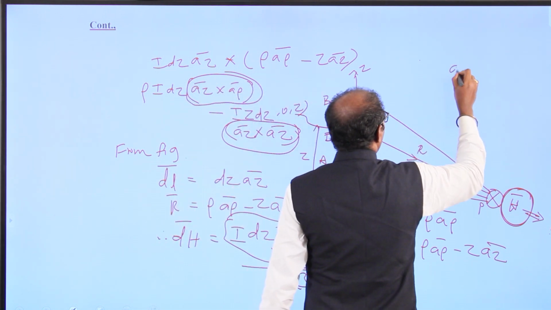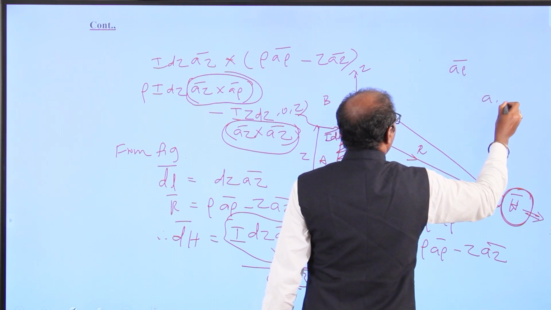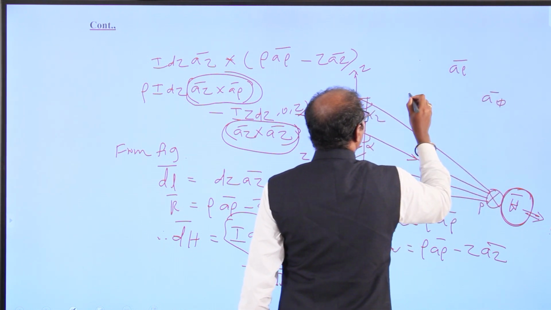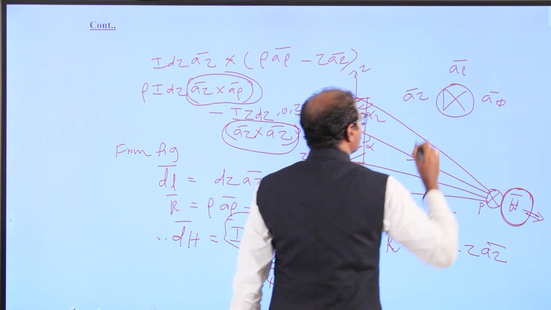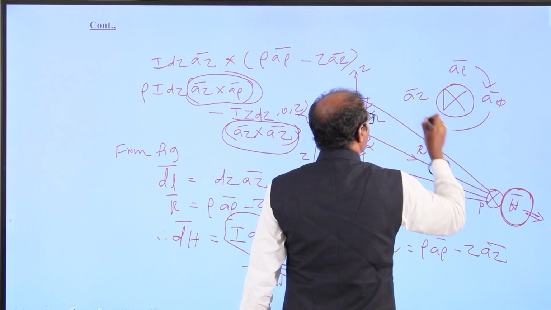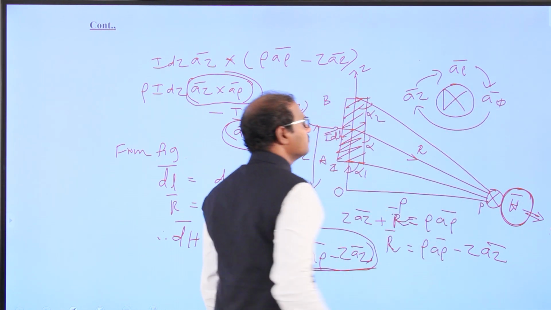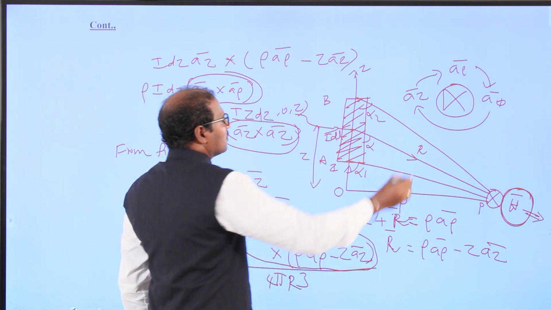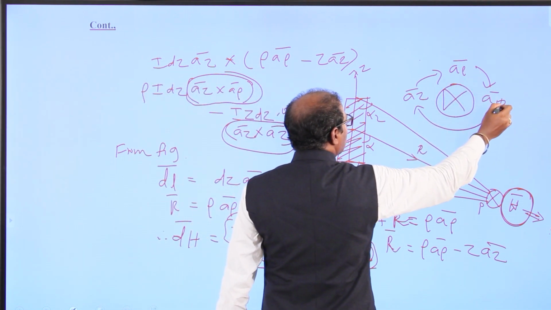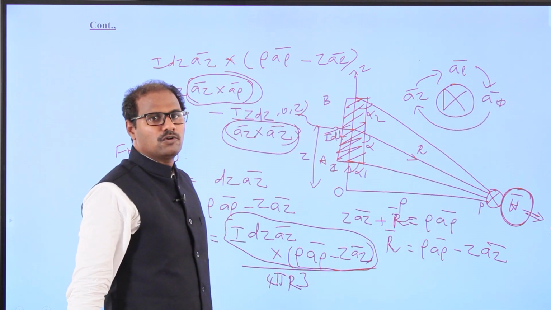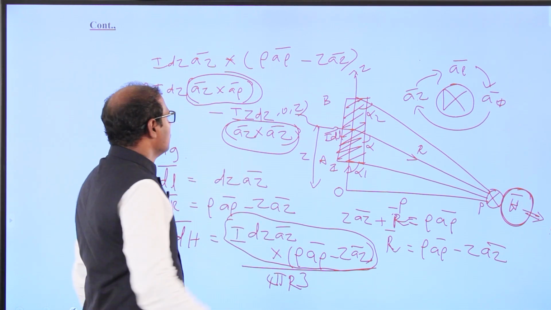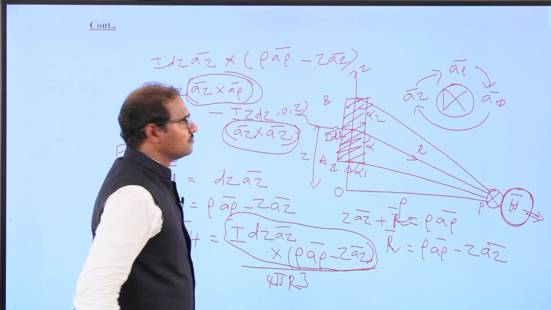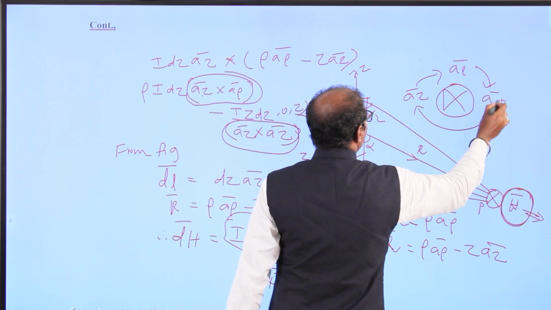We are going to take a_rho, a_phi, a_z vectors, and we can multiply. If you multiply a_rho into a_phi, a_z will come; a_z into a_rho means a_phi will come. If you multiply two vectors, the third vector will come. We can apply over here a_z and a_rho means a_phi should come.